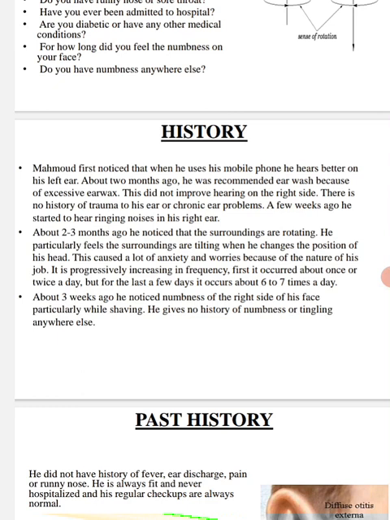About 2 to 3 months ago, he noticed that the surroundings are rotating. He particularly feels the surroundings are tilting when he changes the position of his head. This caused a lot of anxiety and worries because of the nature of his job. It is progressively increasing in frequency. First, it occurred about once or twice a day, but the last few days it occurs 6 to 7 times a day. 3 weeks ago, he noticed numbness of the right side of his face, particularly while shaving.